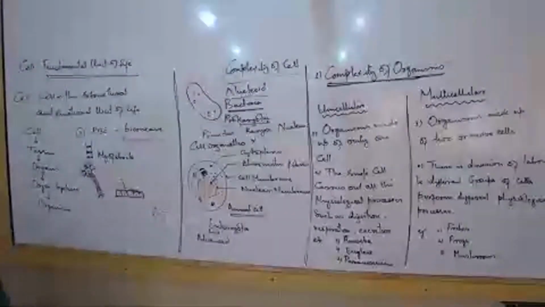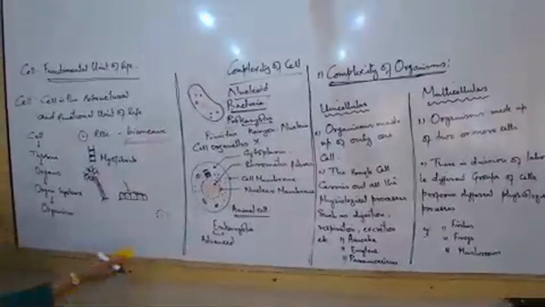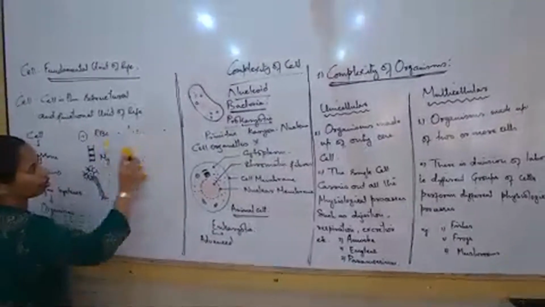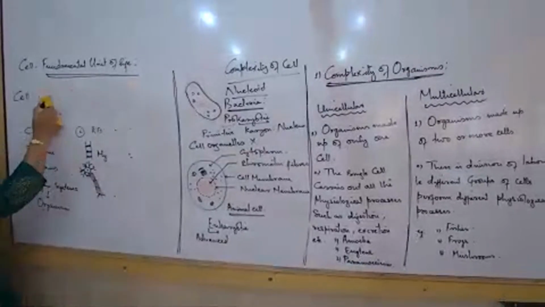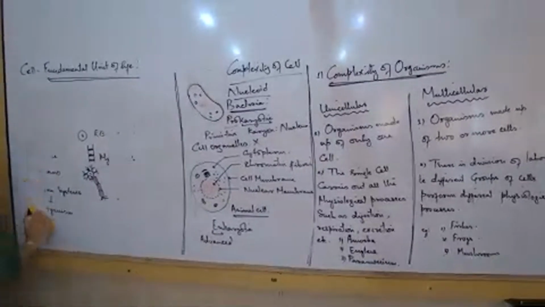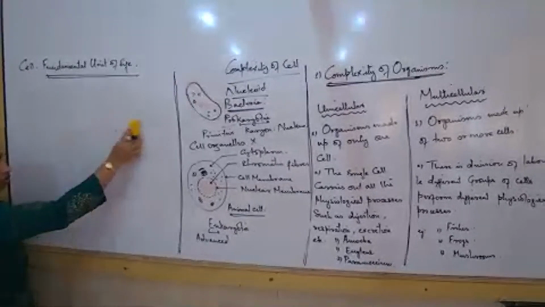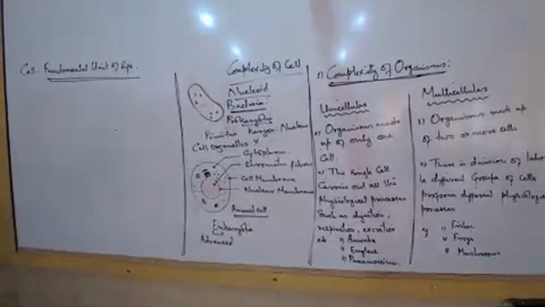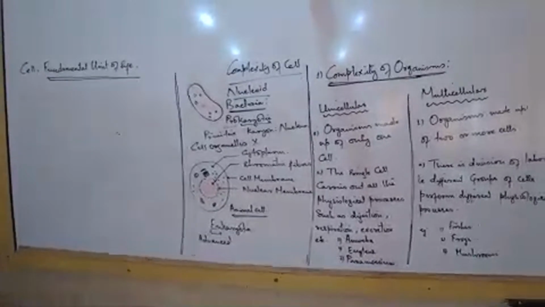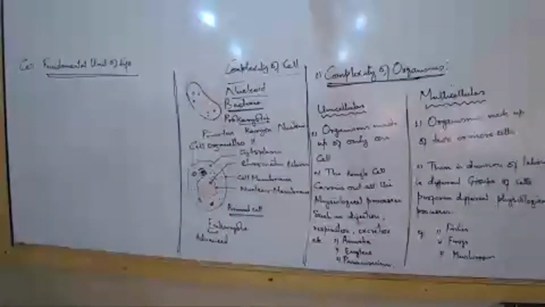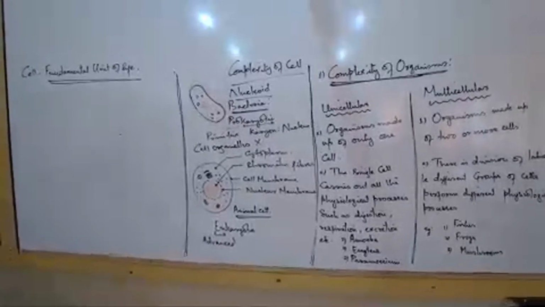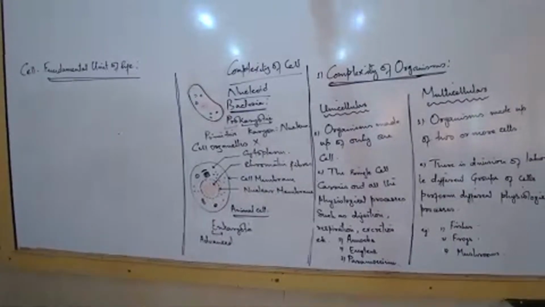So let us now write down the differences between prokaryotic and eukaryotic. Make a column again. Prokaryotic and eukaryotic. What are the differences? Let us see. You will have the differences in your book also. Take out the book.